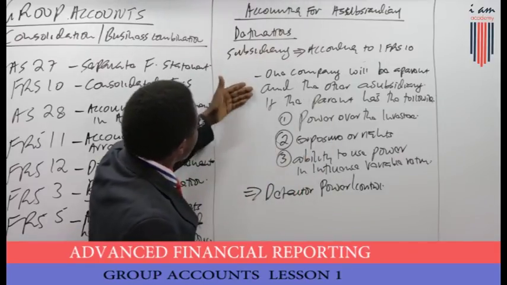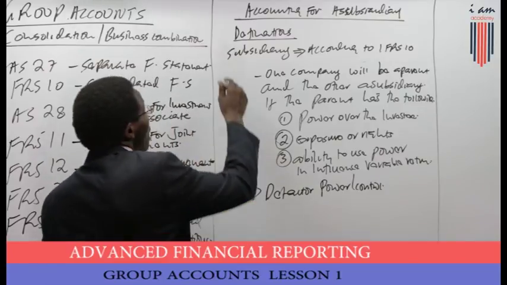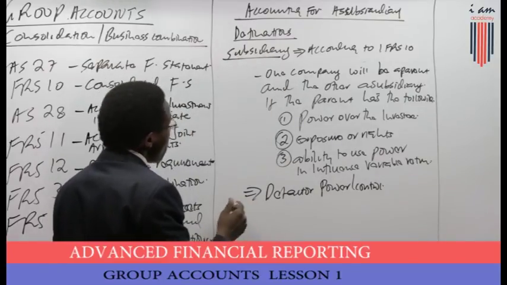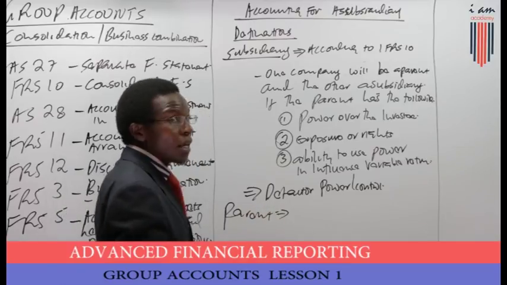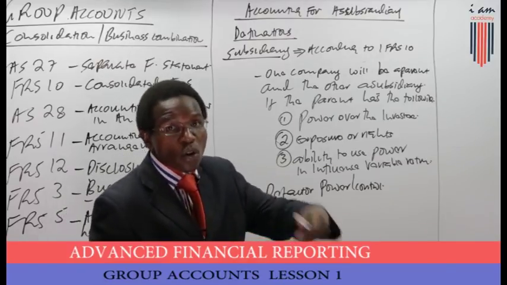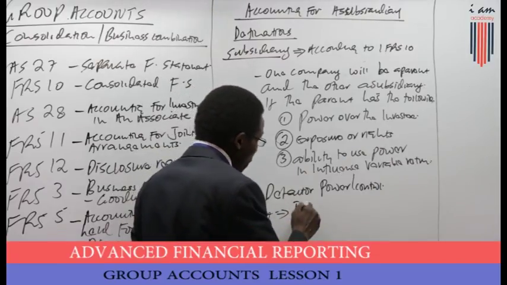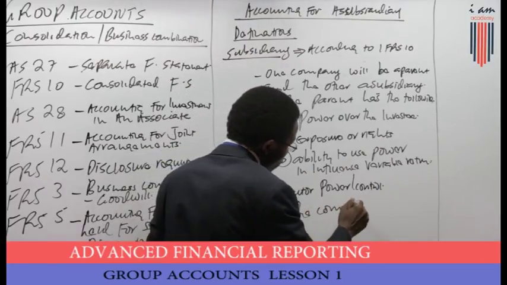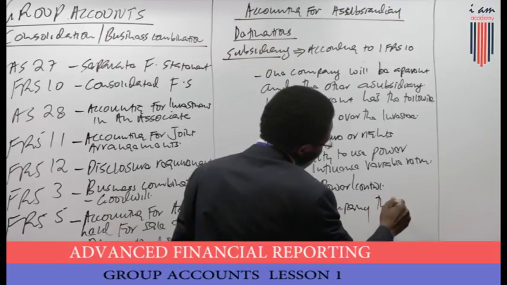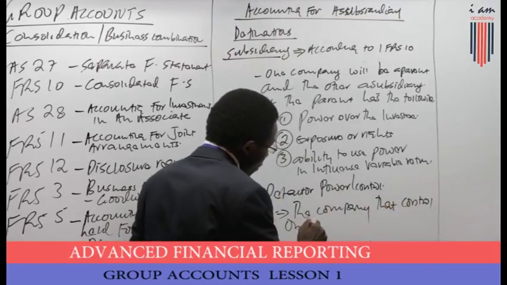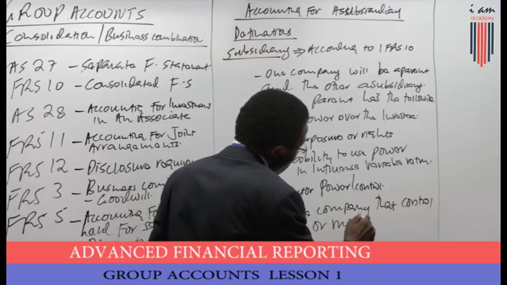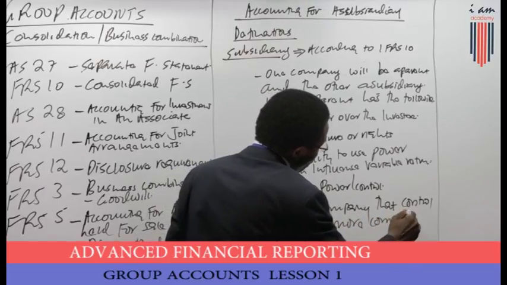So in that case, we have talked about a subsidiary. We may also talk about the parent. The parent is the company that owns or acquires the company that controls one or more companies.